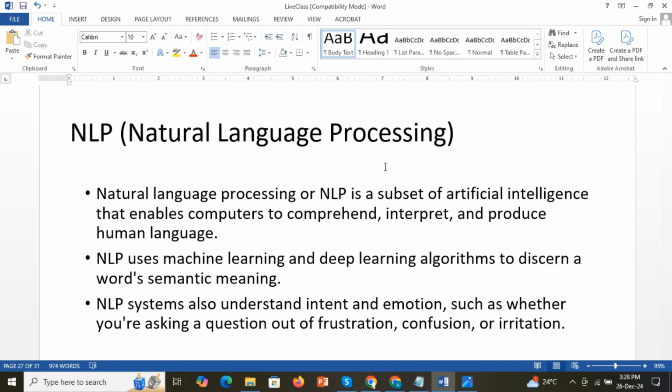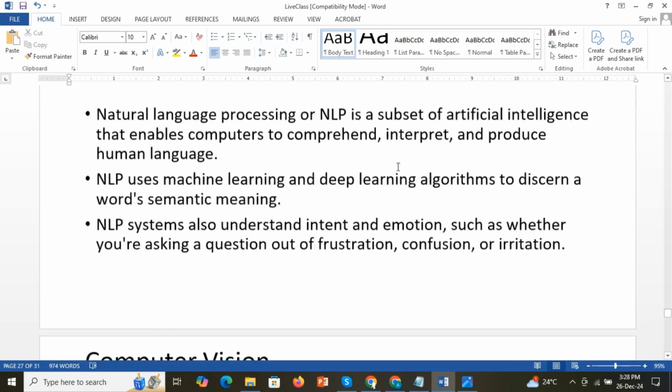It can also understand the intent or emotions, whether you are asking a question out of frustration, confusion, or irritation. So NLP systems can also understand our emotions. That is natural language processing.